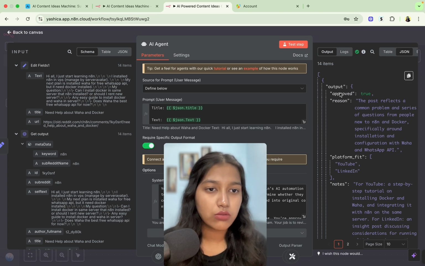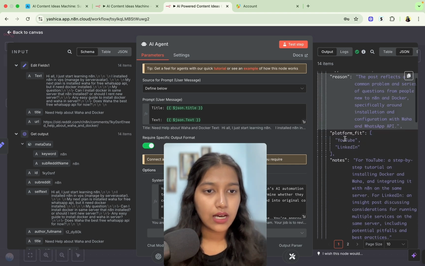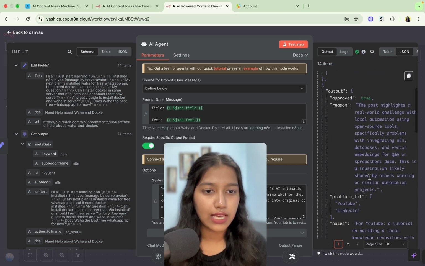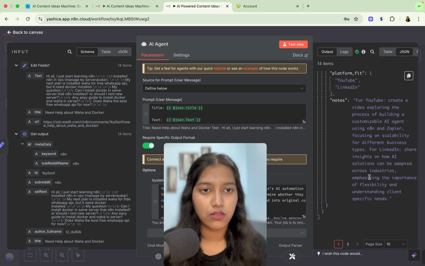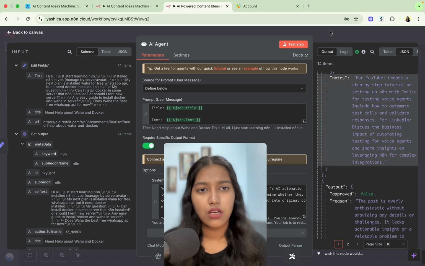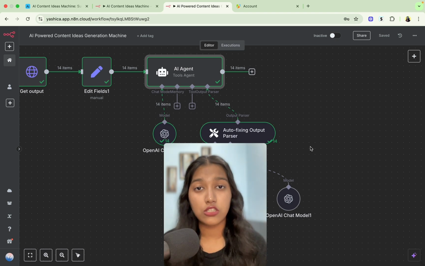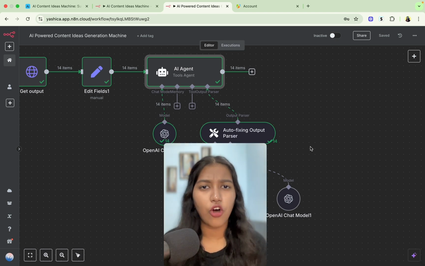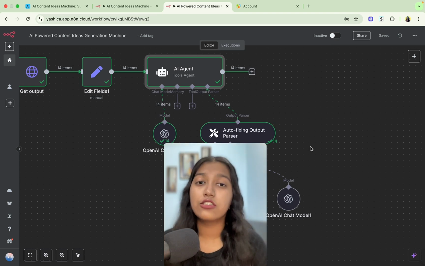So this one is approved, the reason why it approved it, the platforms it's a fit for, and a few notes. And then similarly, we have it for all the 14 ones. For example, this one was not approved, right? So yeah. Now, just to clarify, this AI agent would not generate your content idea. It's just going to approve or disapprove the post.